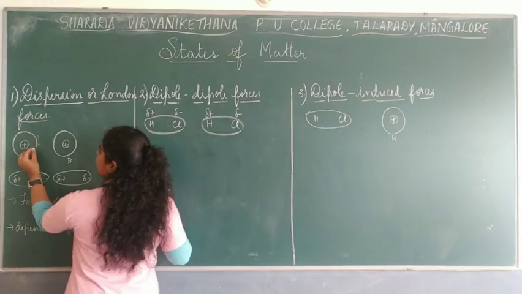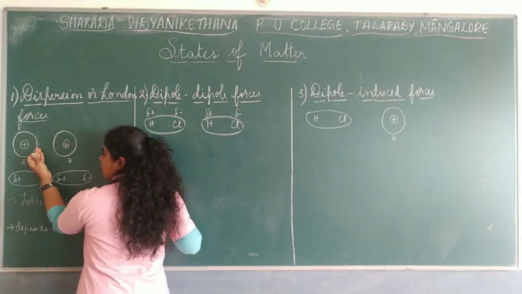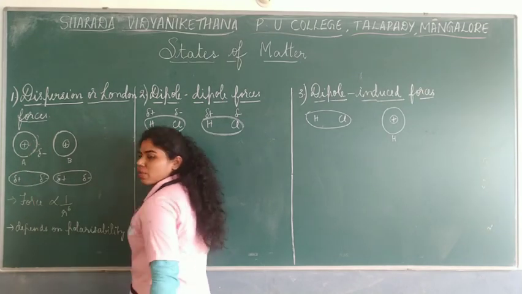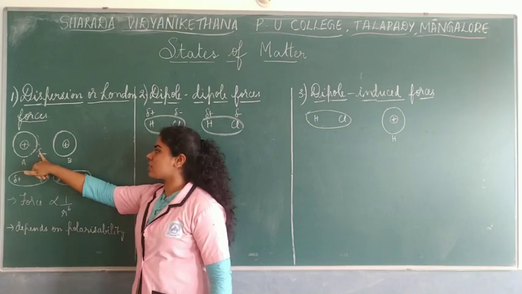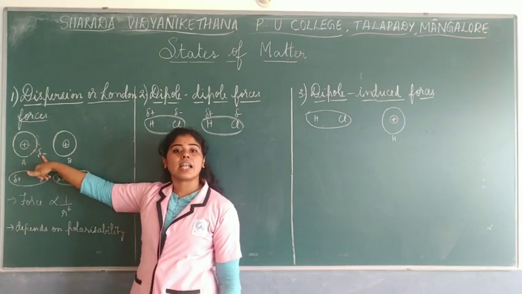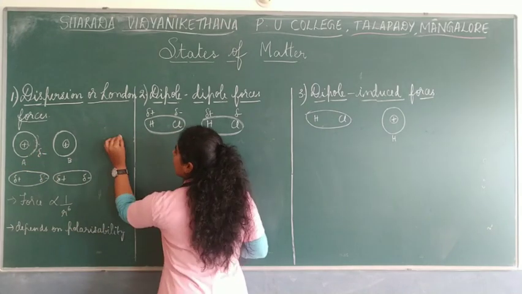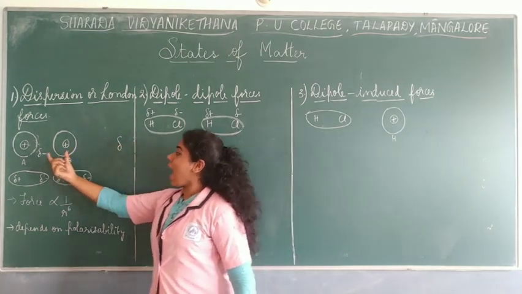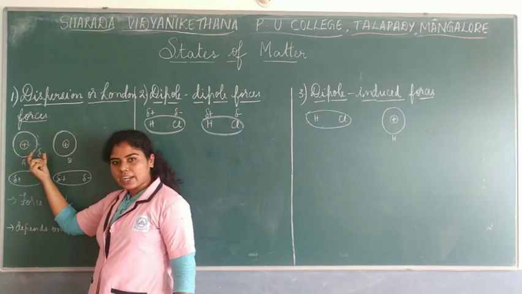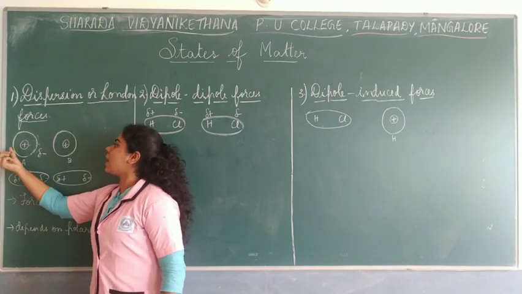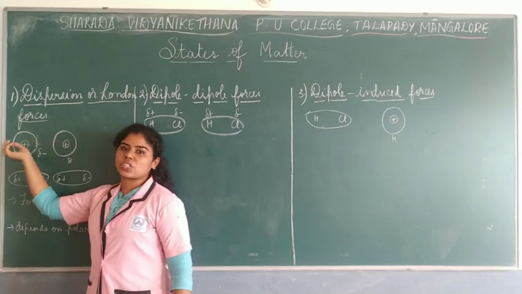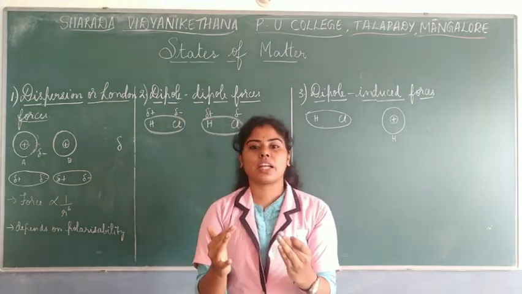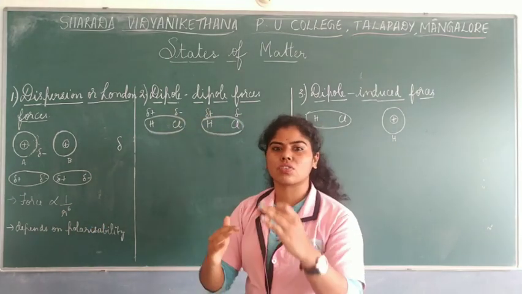If the electrons are concentrated towards the right hand side, there is a partial negative charge. These partial charges are denoted by the symbol delta. So the right hand side has developed a partial negative charge, and the left hand side has a partial positive charge. Now what happens to the symmetry of that particular atom and the distribution of electrons?